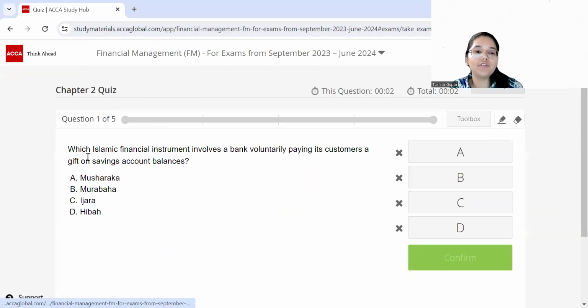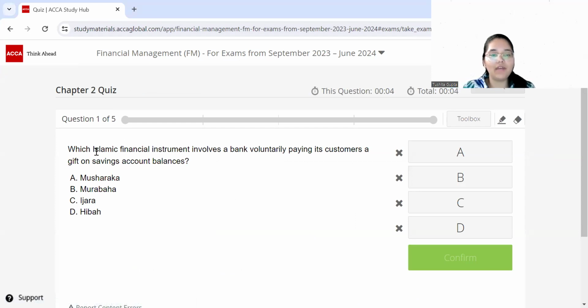So the first question asks you, which Islamic financial instrument involves a bank voluntarily paying its customers a gift on saving account balances? So it's a pretty straightforward question. This is the exact definition which has been provided in the material on the study hub, which is the definition for hiba.